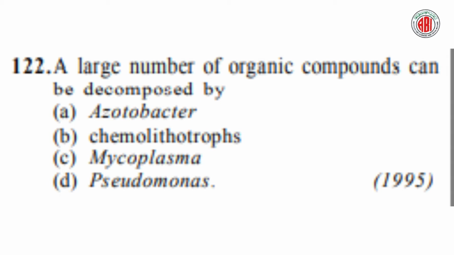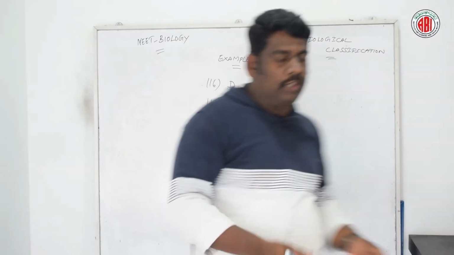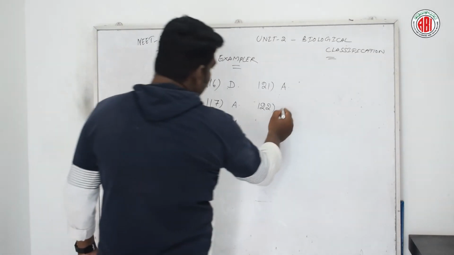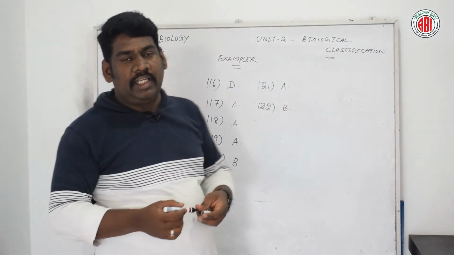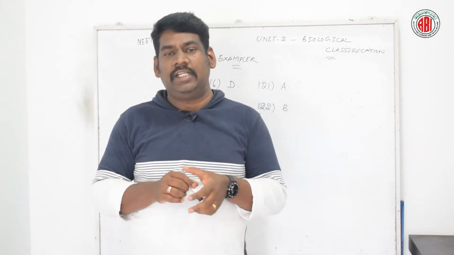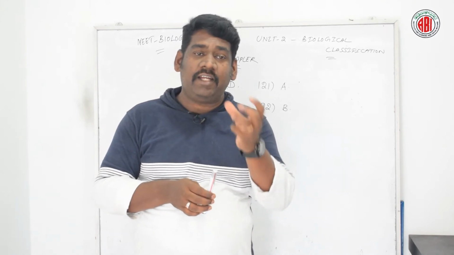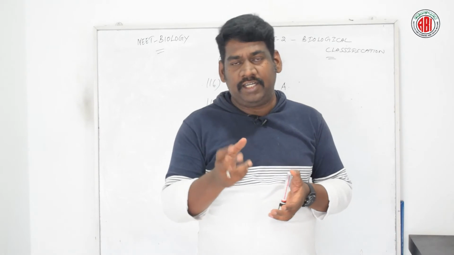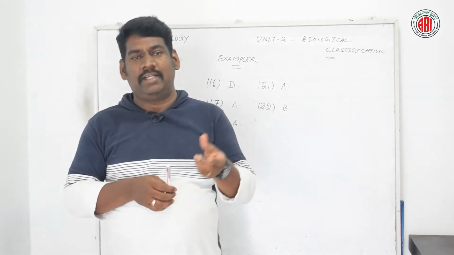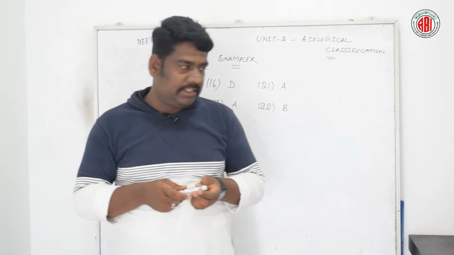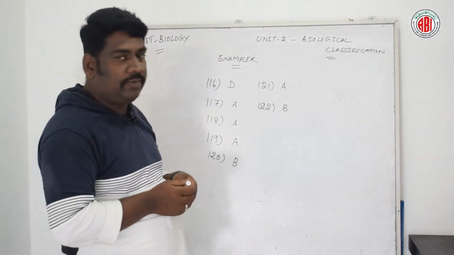A large number of organic compounds can be decomposed by, here are 4 different options: Azotobacter, Chemolithotrophs, Mycoplasma and Pseudomonas. Let us see the right answer for this question. According to this question, the right answer is option B, Chemolithotrophs. These organisms derive the energy required for growth from the oxidation of inorganic substances or inorganic chemicals, so they are called chemolithotrophs. So the right answer for this question is option B.